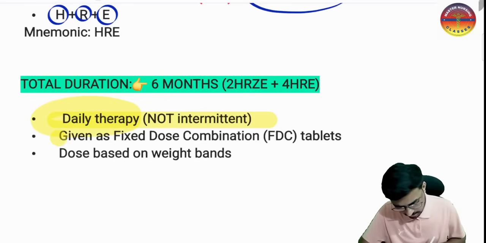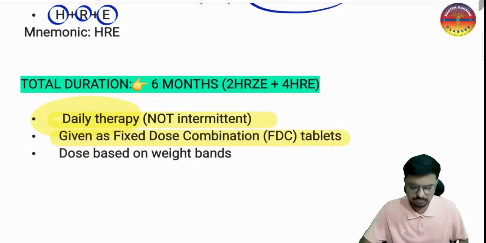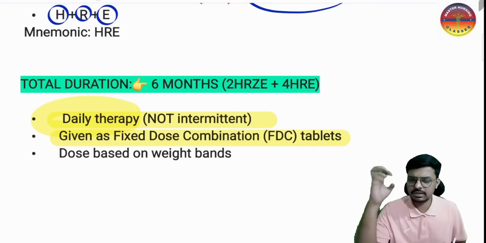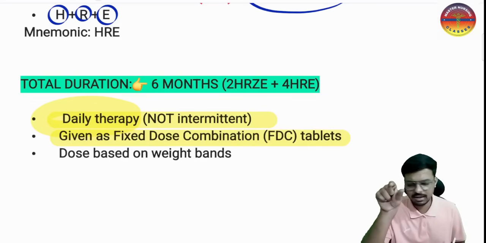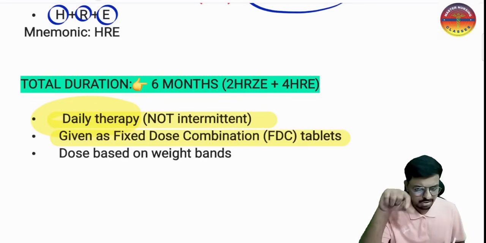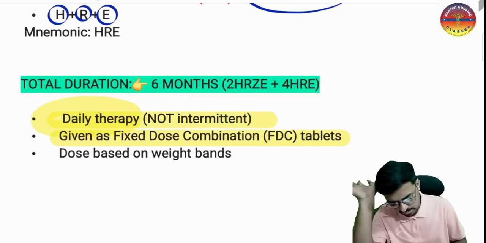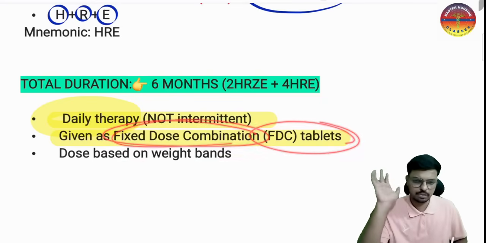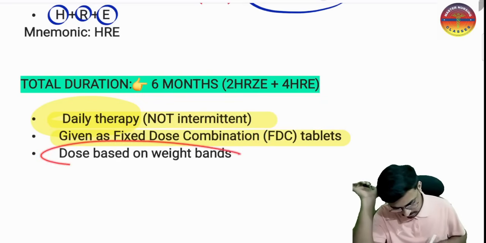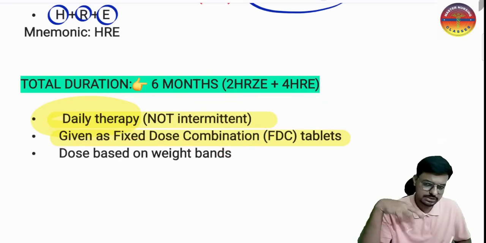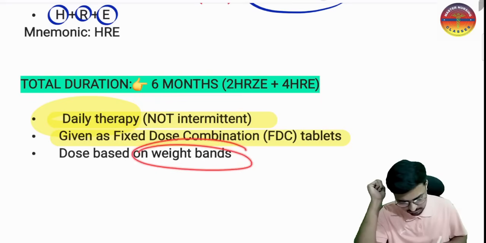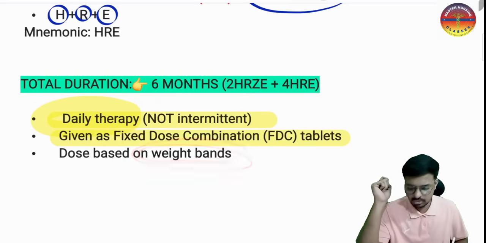This is given as a fixed-dose combination, meaning we will not give isoniazid, rifampicin, pyrazinamide separately. In one tablet, all the composition will be there. So we are providing the fixed-dose combination, and this is very important to keep in mind. This particular dose is based on the weight band, so that is very important to keep in our mind.